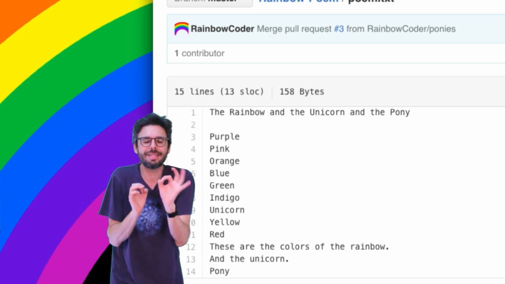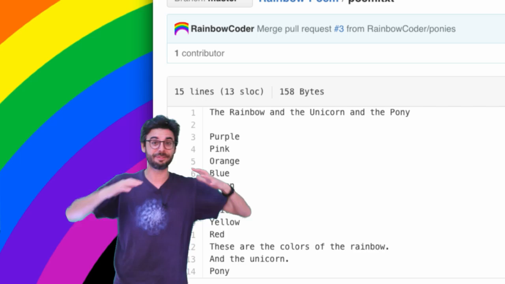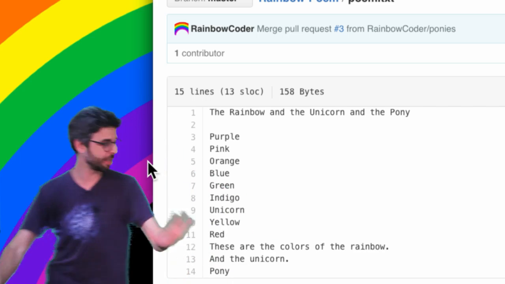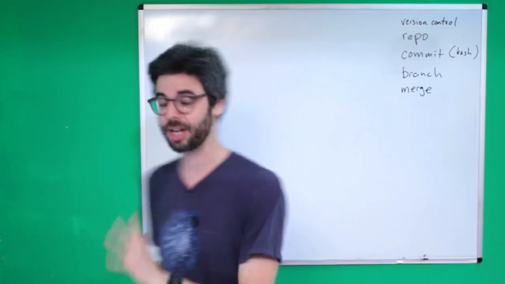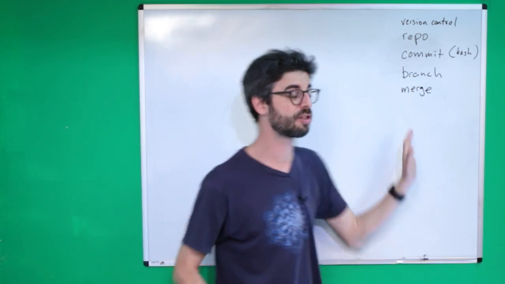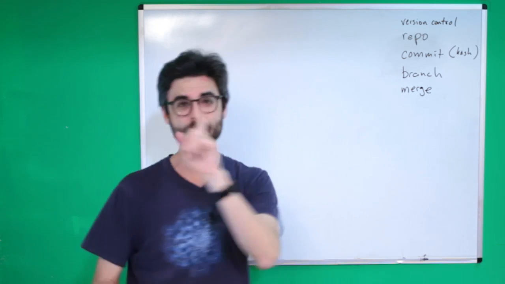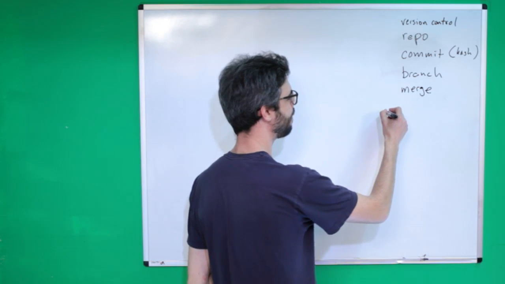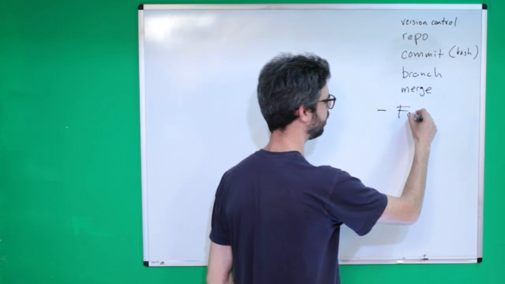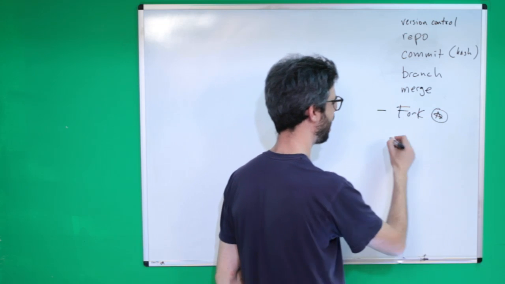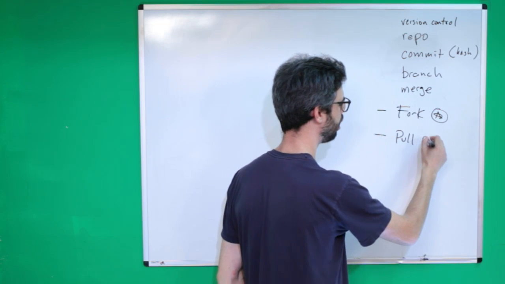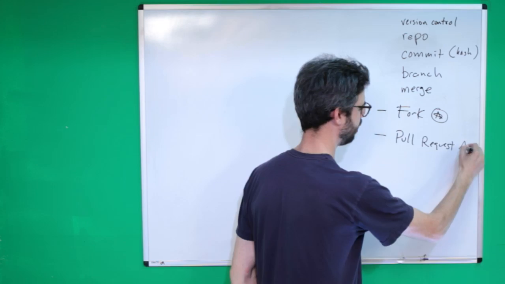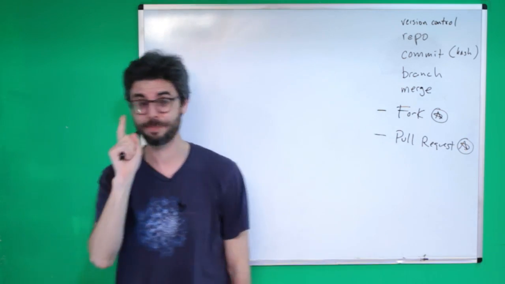There are 2 concepts first that I want to add to our list of Git concepts before I start typing stuff in here in the browser. I'm going to come over here. These are all the concepts I've covered so far in the previous 2 videos, and I'm going to add 2 things to our list here. I'm going to add fork, and I'm going to add pull request. So these are the 2 new concepts that I'm covering in this video.